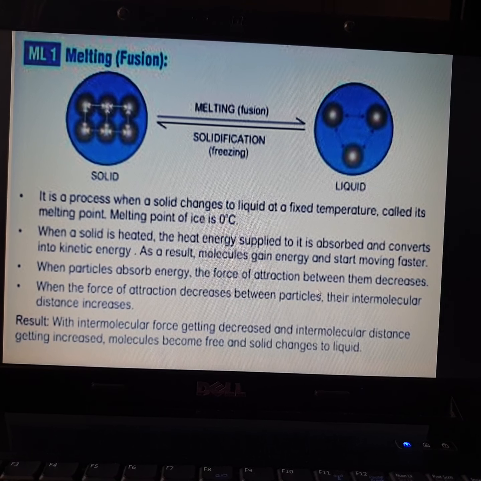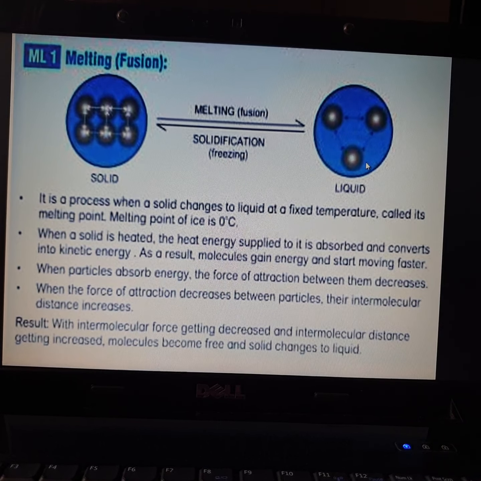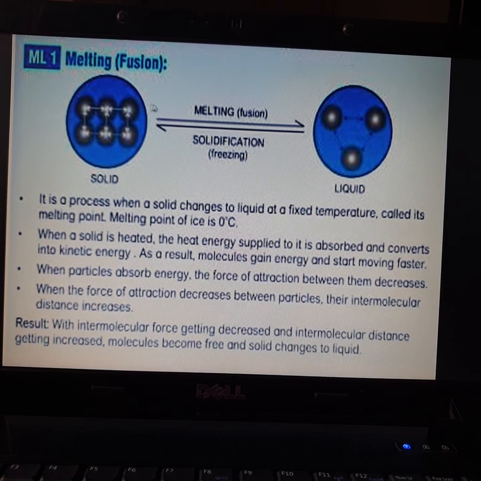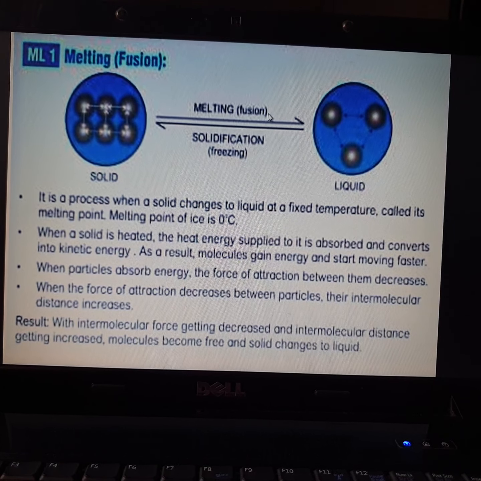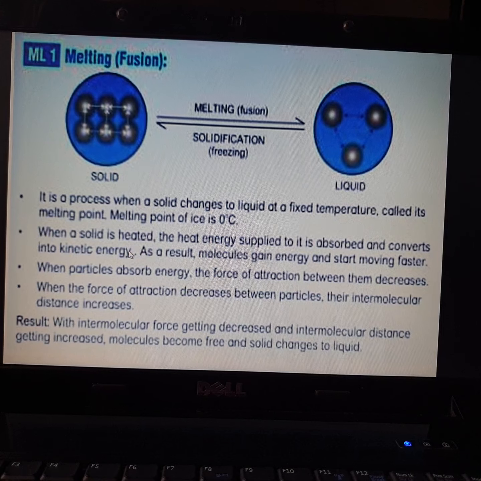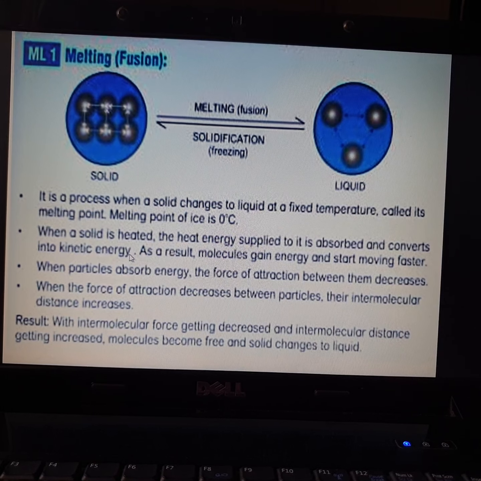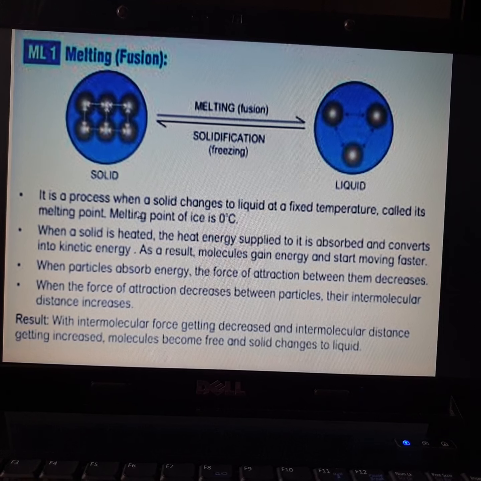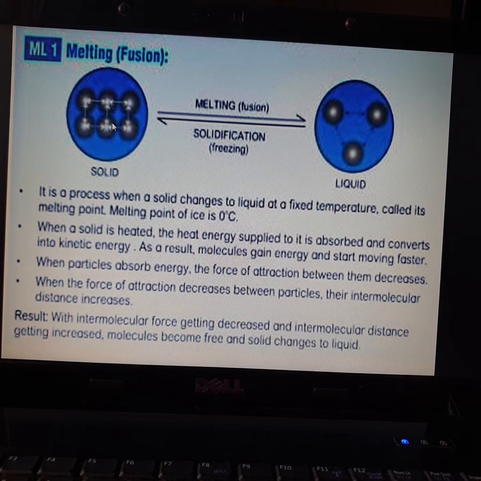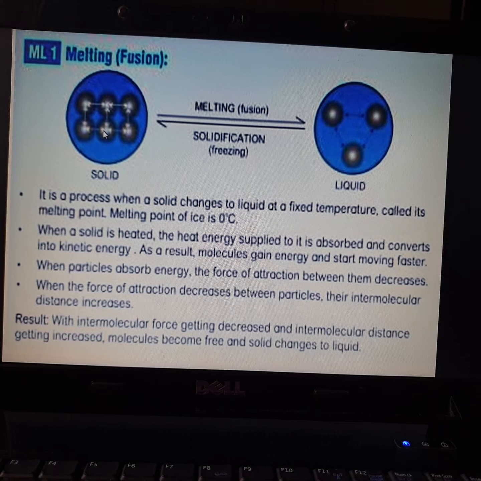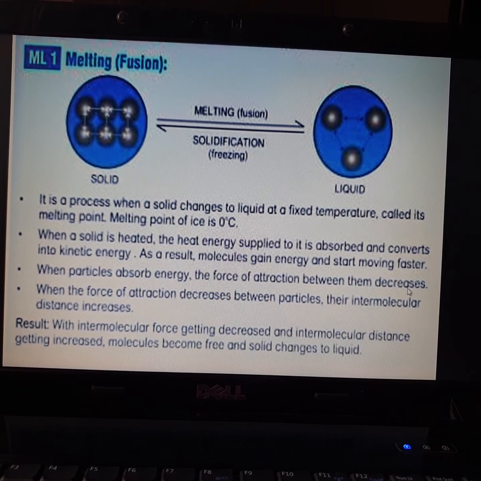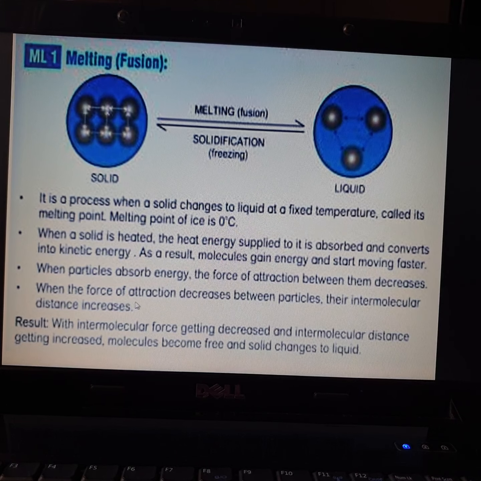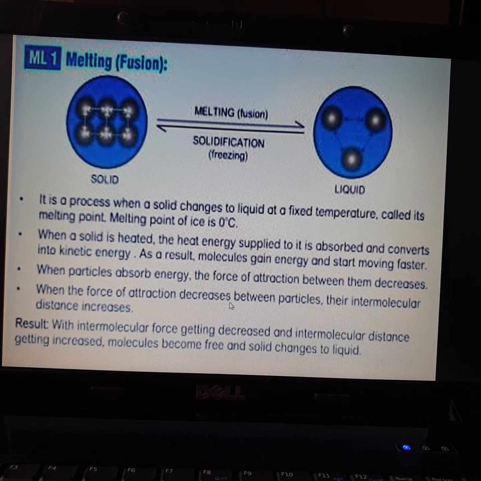All these things happen when solid changes into liquid. So the process of solid changing into liquid is called melting, or you can call it the fusion process. So this is about melting. Only a few things you have to take care of while studying this: when you supply a small temperature to solids, they start melting. Their force of attraction will decrease and intermolecular space will increase in the melting process or the fusion process.